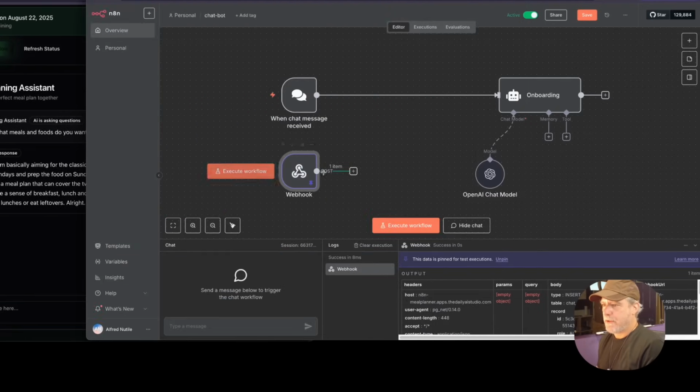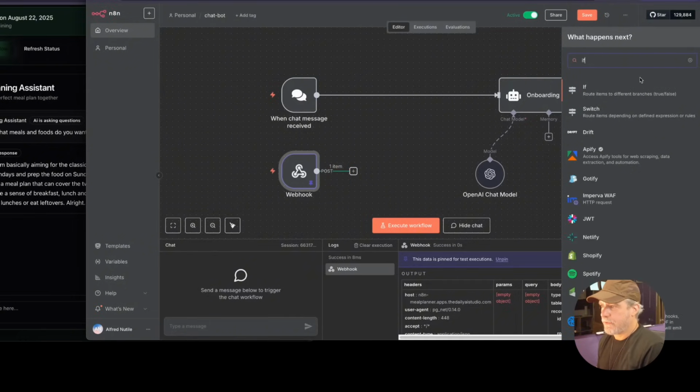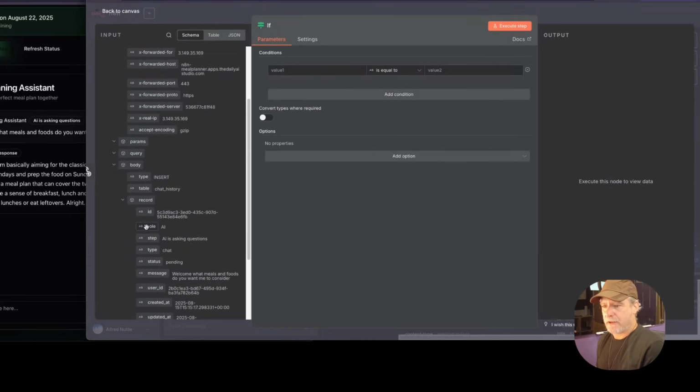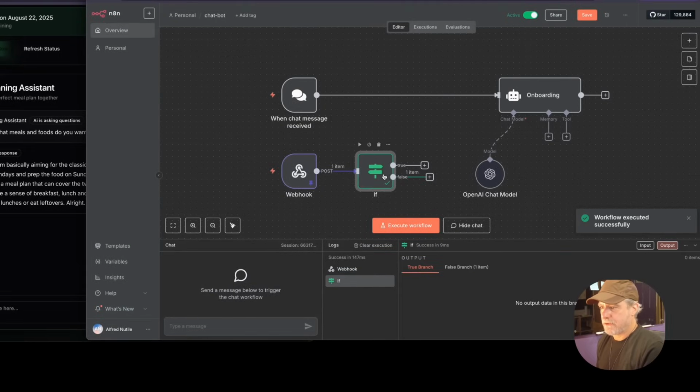Okay, so when this comes in, I want to first ask, is this record role AI or role human? So if the role is equal to human, then we want to move on, okay? So if we execute this now, it's just going to stop.